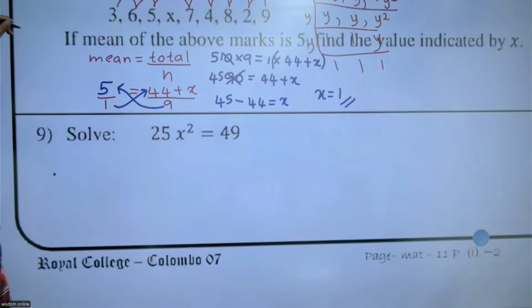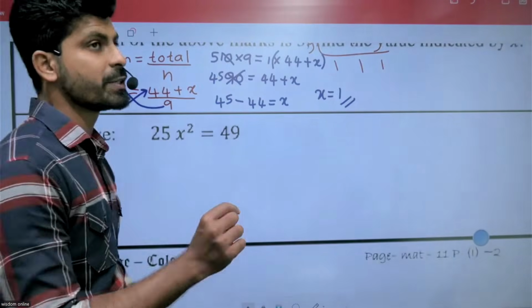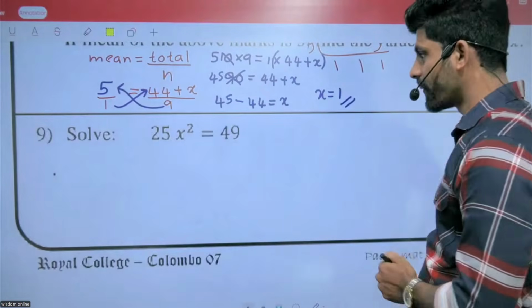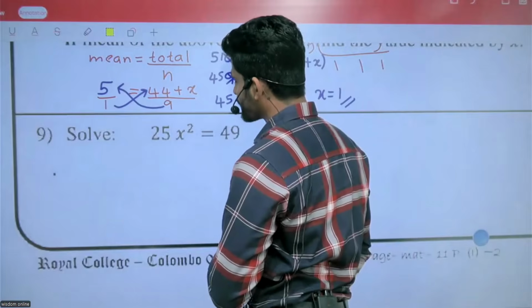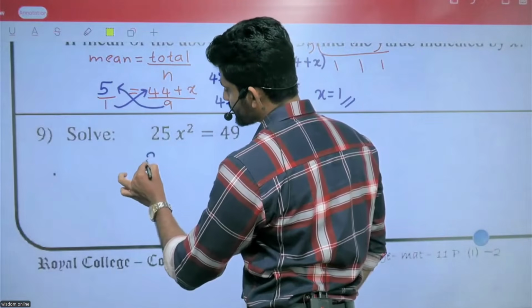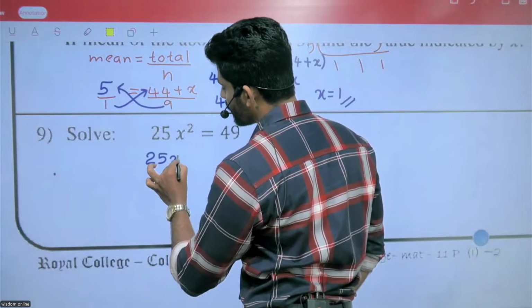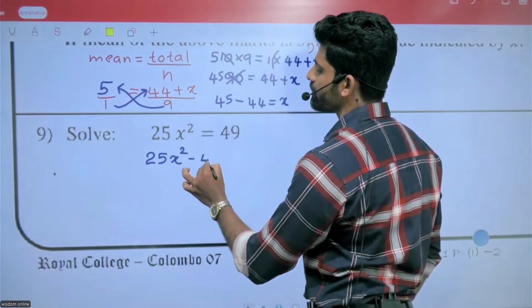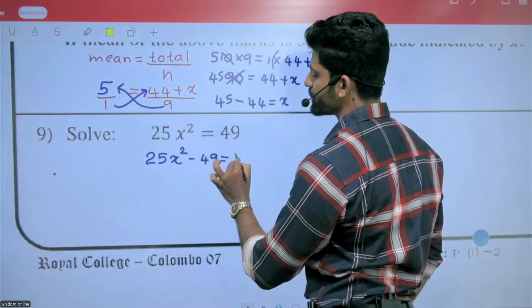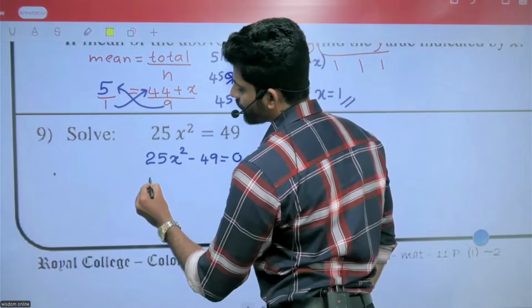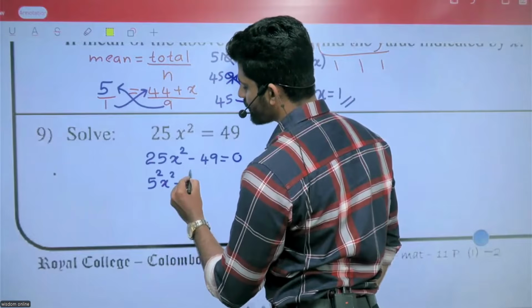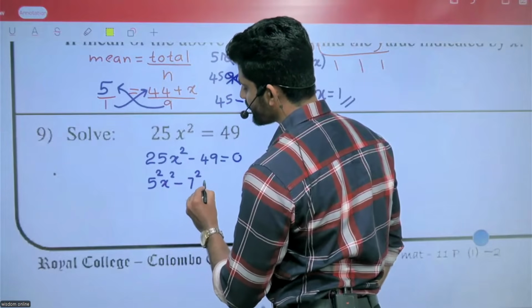Question number 9: 25x squared equals 49. So we move 49 to the other side: 25x squared minus 49 equals 0. 25 is 5 squared, 49 is 7 squared.